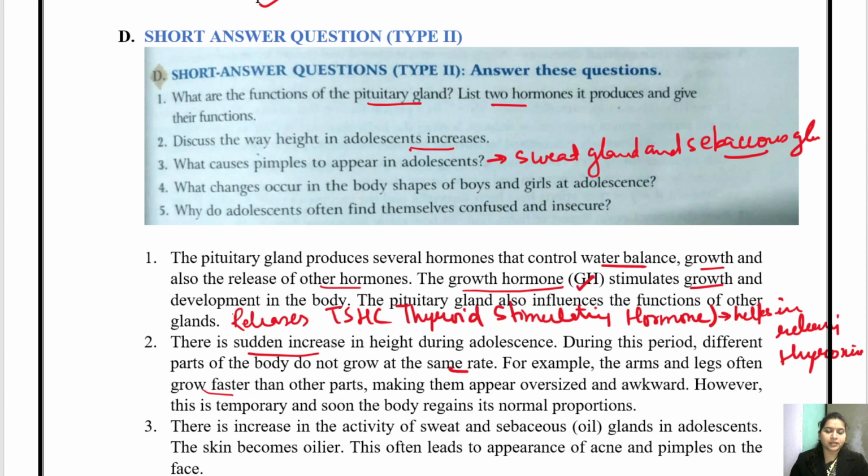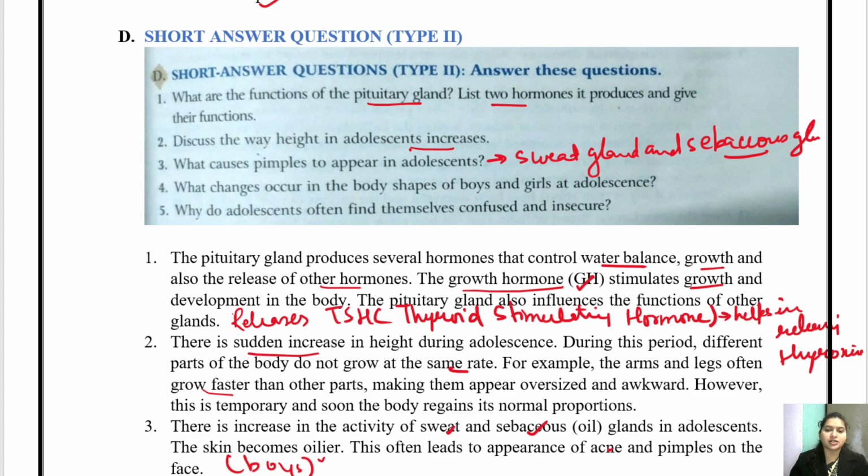Okay, so this is the answer to question number 3. So there is an increase in activity of the sweat and sebaceous glands in adolescents. The skin becomes oilier. This often leads to the appearance of acne and pimples on the face, which usually occurs in the case of boys. Okay, now question number 4.